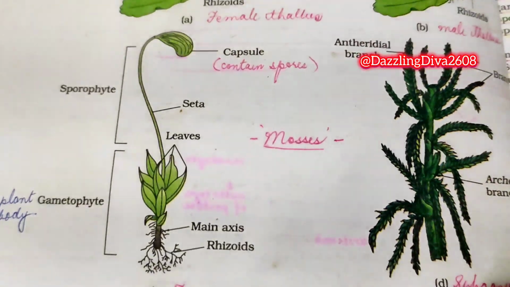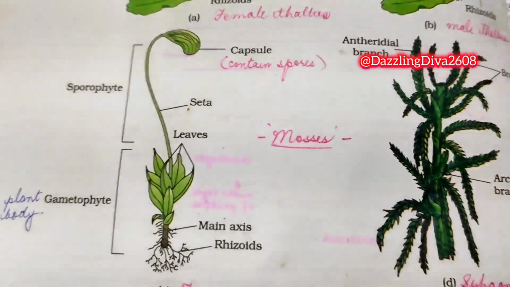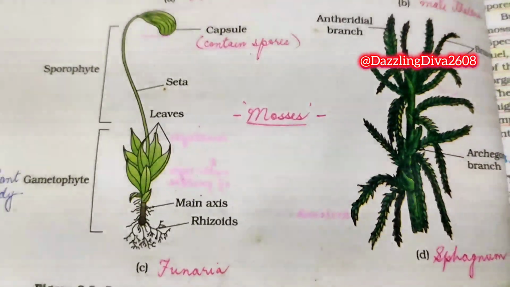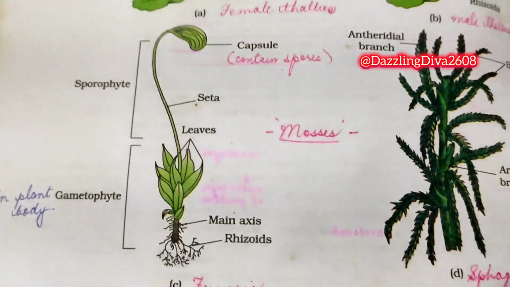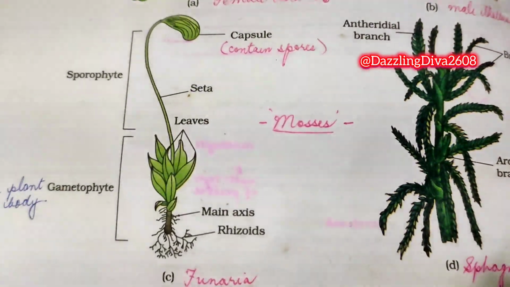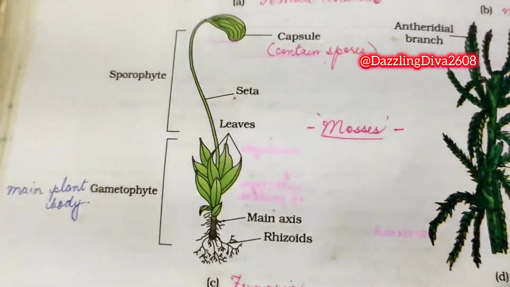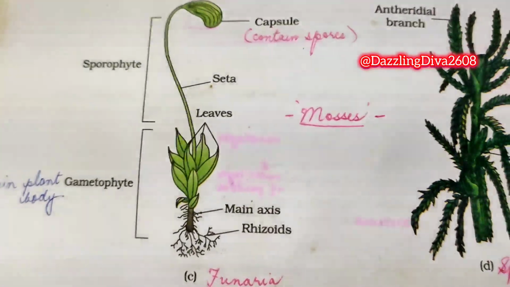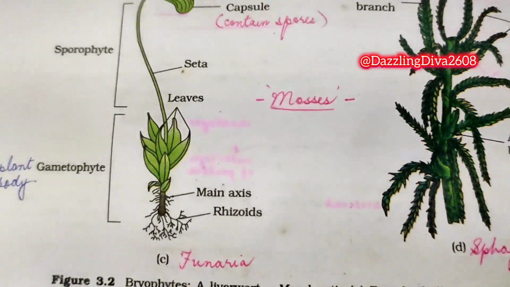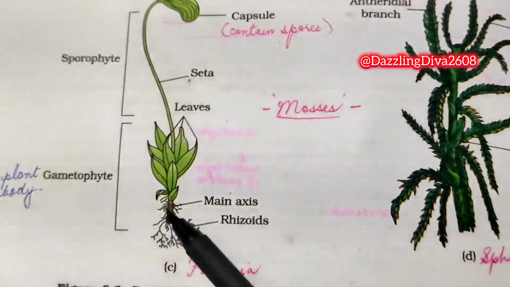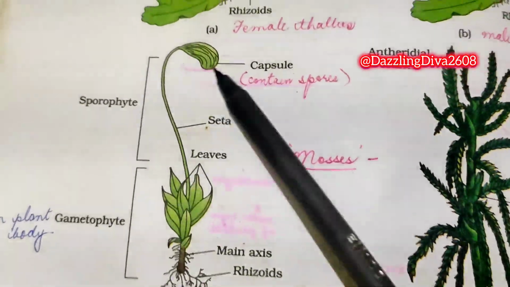Capsule contains spores, seta, leaves. These are the examples of mosses. So capsule contains spores, sporophyte, gametophyte. Gametophyte is the main plant body. This is the rhizoids. This is the main axis, leaves, seta.